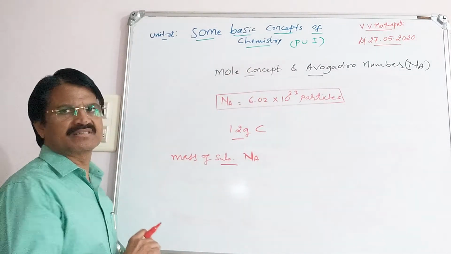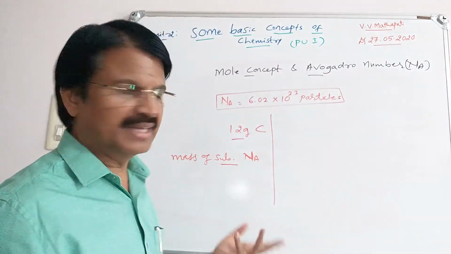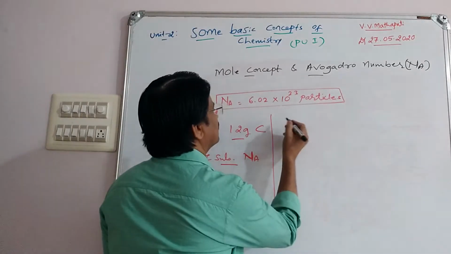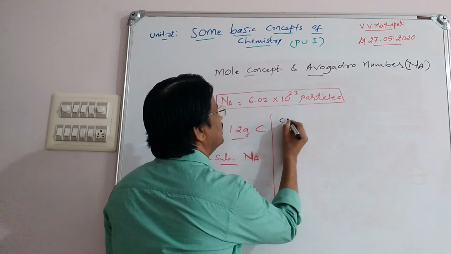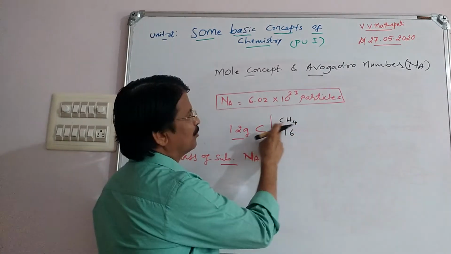Here we can take any substance. Methane's molecular mass is 16, 12 plus 4.